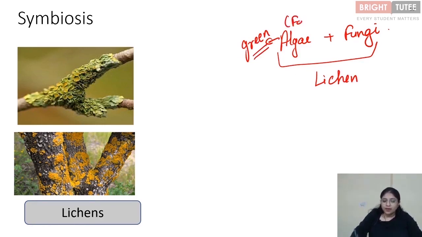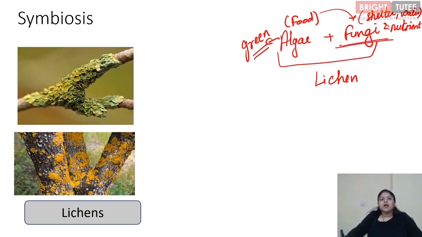So what does the alga provide? It provides the food to the fungi, and the fungi provide shelter, water and nutrients, right? So in this way both the organisms are benefited.